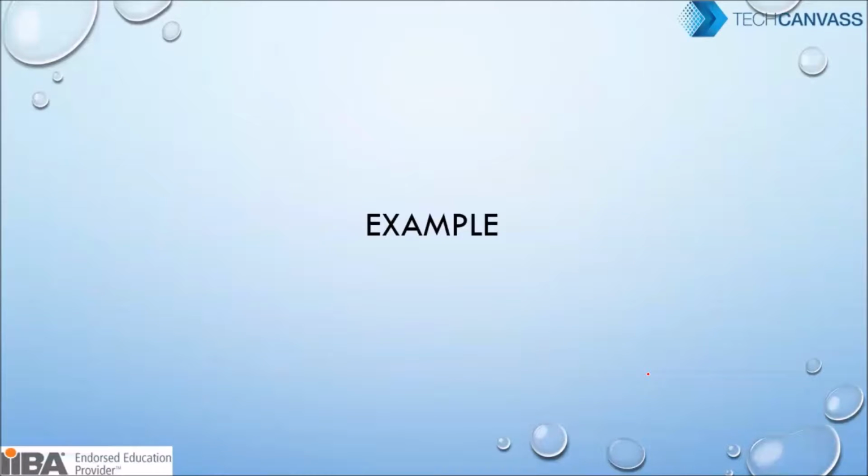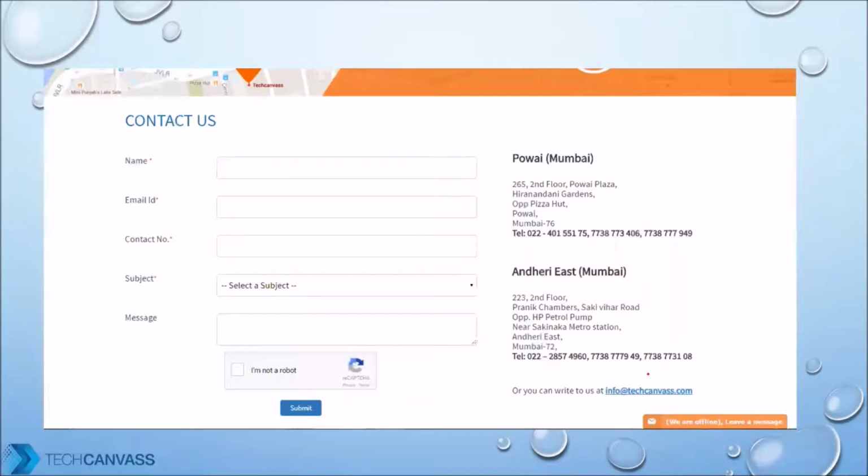Now, before we start anything, let's quickly have a look at an example. Let's look at this page. This is a contact us page of TechCanvas, which has certain fields. If somebody wants to contact us, they will go on this page and start entering this information: name, email ID, contact number, the subject, and the message. Because if somebody is contacting us, we also want to know why, so that we are able to answer them properly.